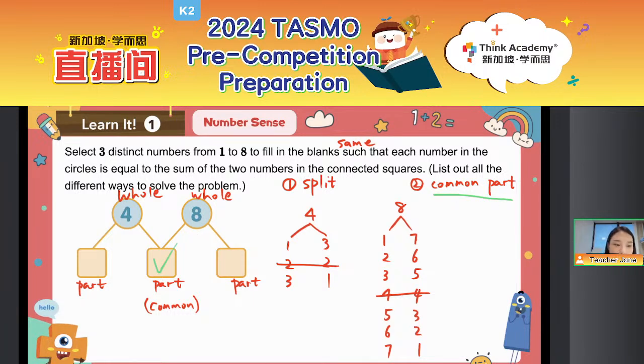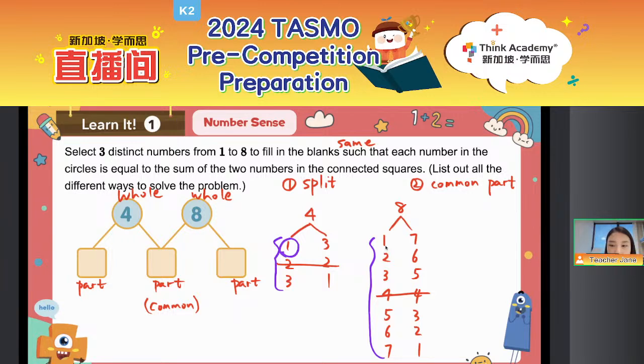This is the common part, right? We need to fill in the middle. So in the middle, it means that both of the two numbers can split this number, right? So everyone, let's firstly focus on the left of what we have split it, okay? The left line, we know 4 can be split 1 or 3. So everyone, we got 1 for the 4.